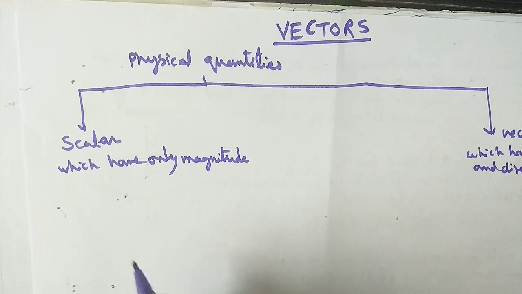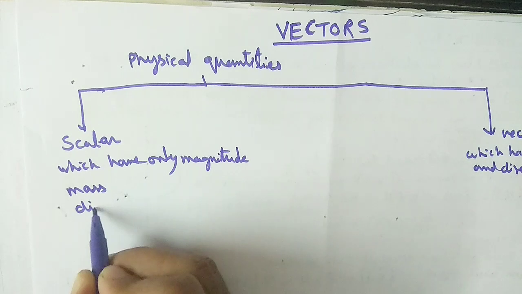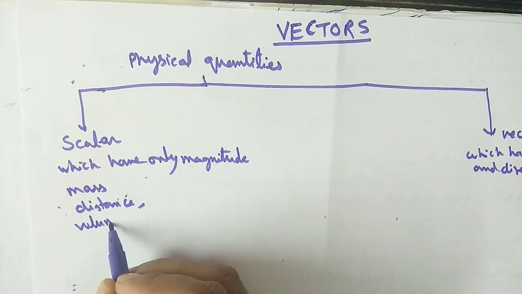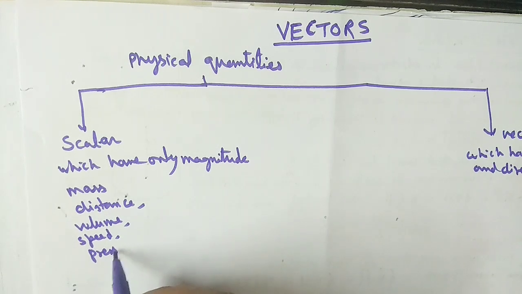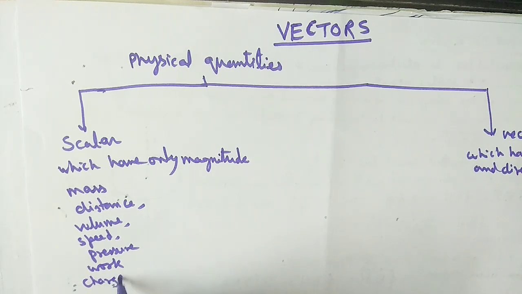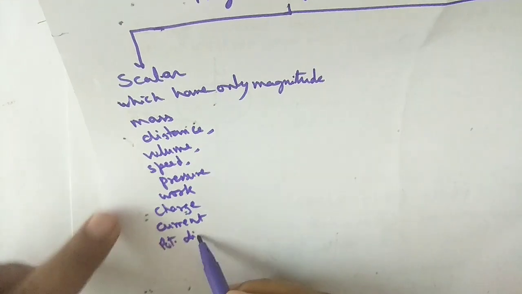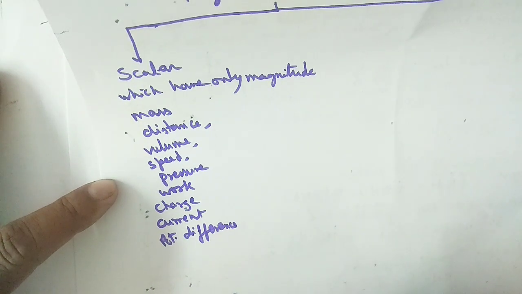See the example. If I take the example: mass, distance, volume, speed, pressure, work, charge, current, potential difference, and so many examples.